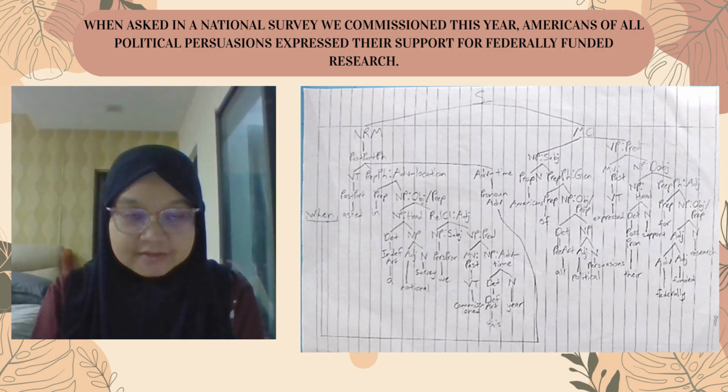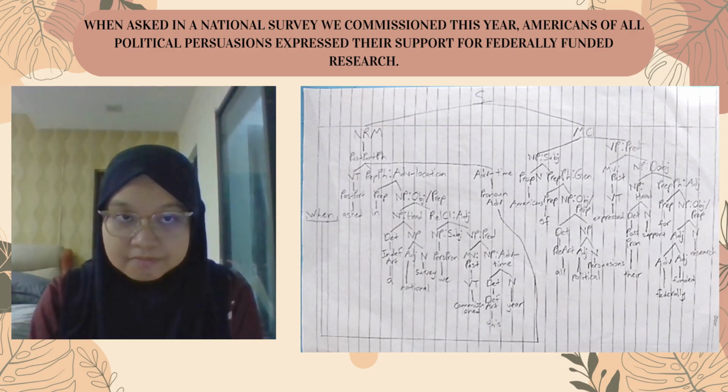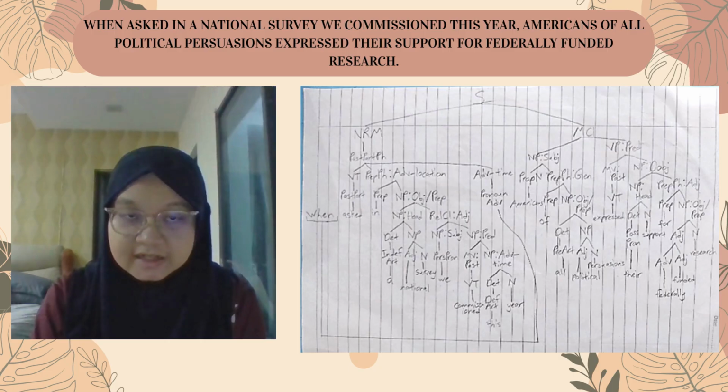It has a passive meaning, indicating that the research received funding from the federal government. This is another example of how a past participle phrase can function adjectivally to modify nouns and condense information.